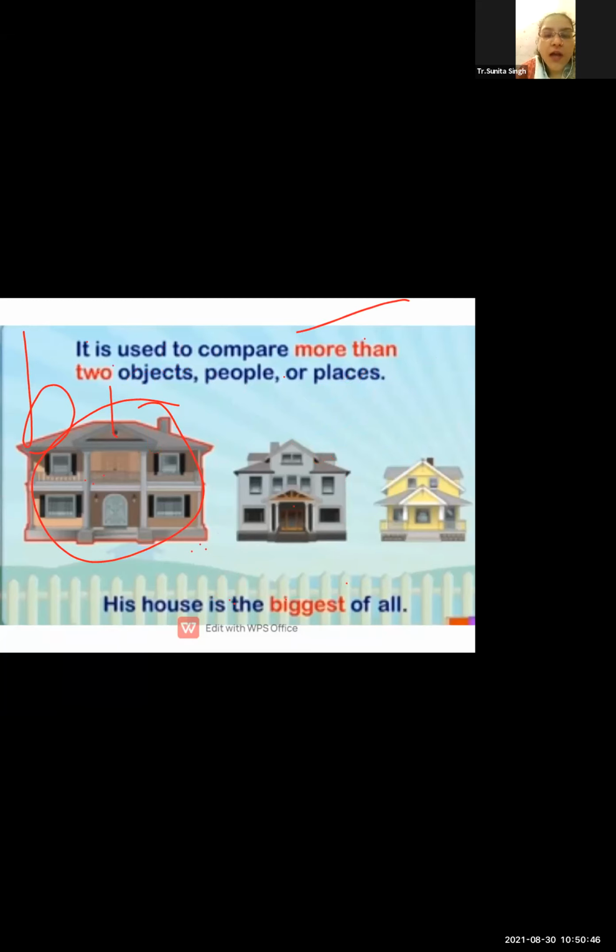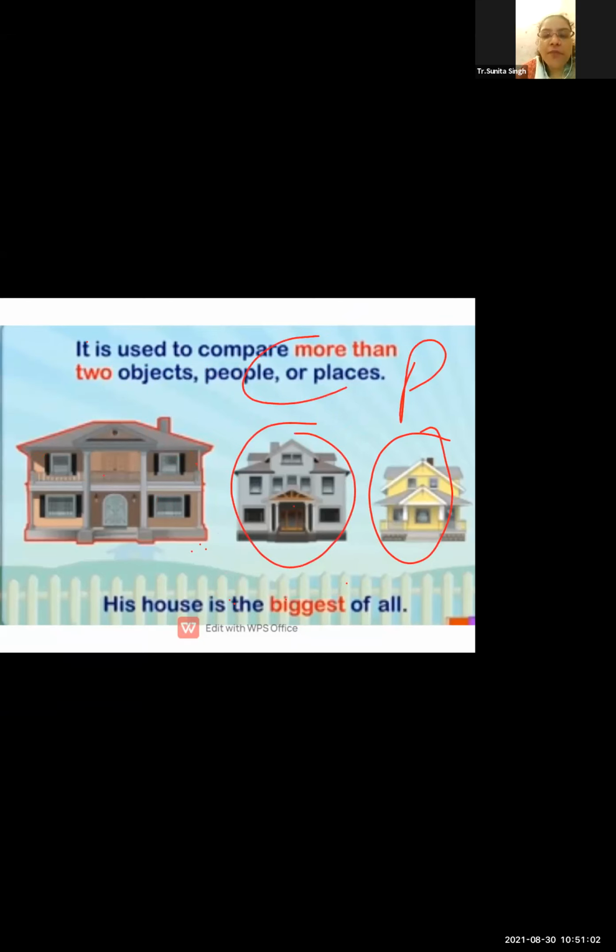I hope you understand the positive degree, comparative degree, and superlative degree. Here, big is the positive degree, bigger is the comparative degree, and biggest is the superlative degree. That means there is nothing bigger than this. That is the last, the huge, the large. Now, come to the next.